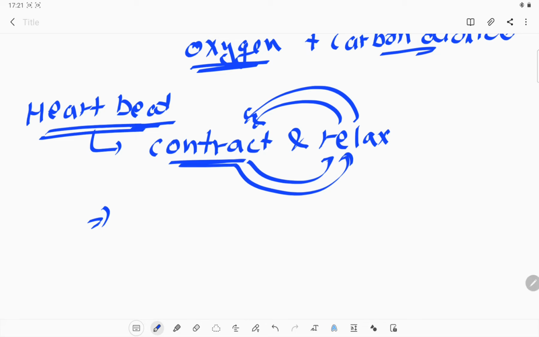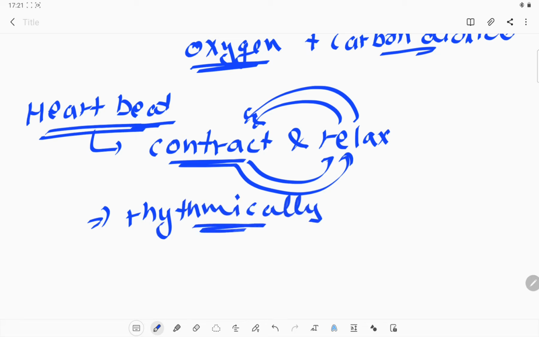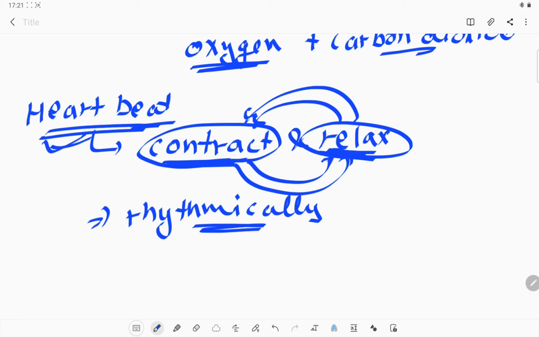If our heart stops pumping the blood, our body will not function, and there will be death of the person. So there has to be a rhythmic movement in our heart muscles, the contraction and relaxation every time. This is the cycle: first it contracts, then it relaxes, again it contracts, then it relaxes. This rhythmic movement is known as the heartbeat, which we can hear with the help of a stethoscope.